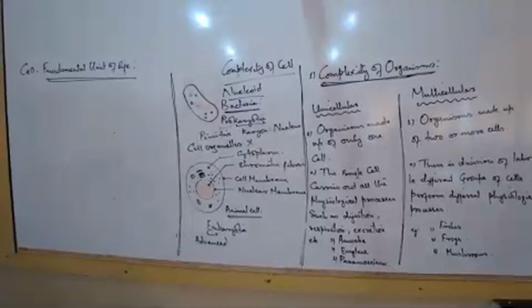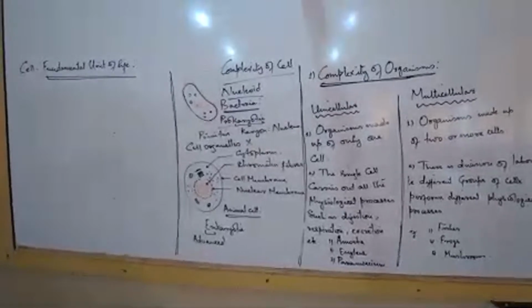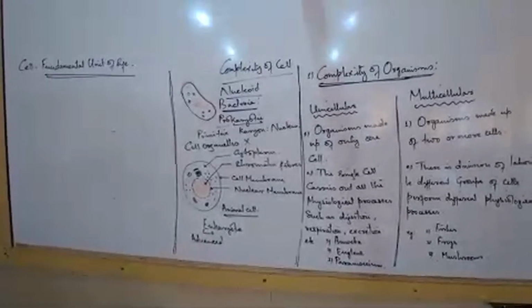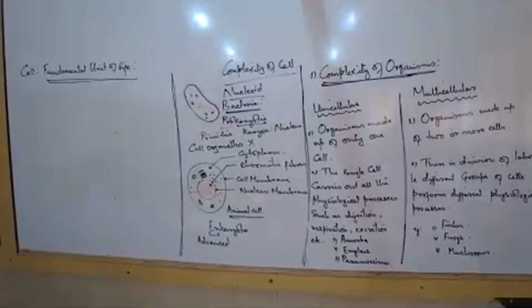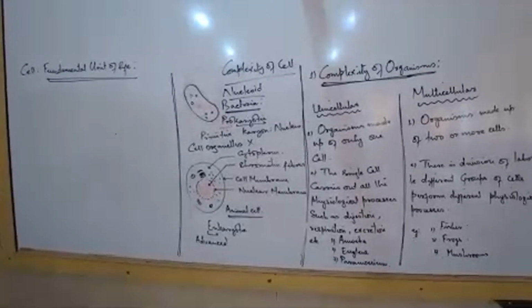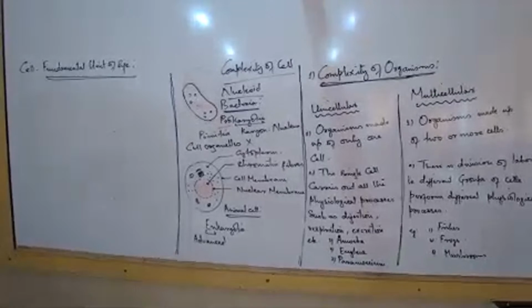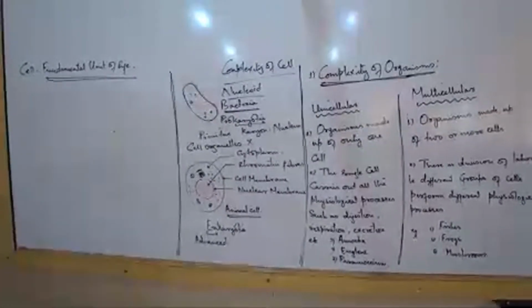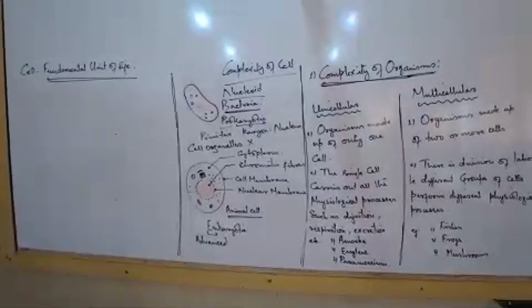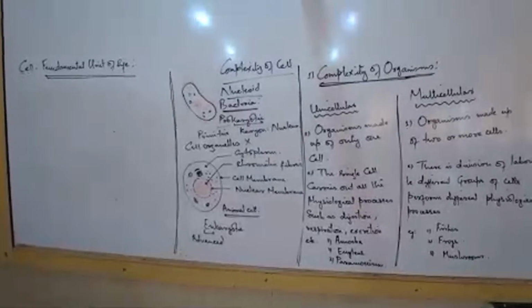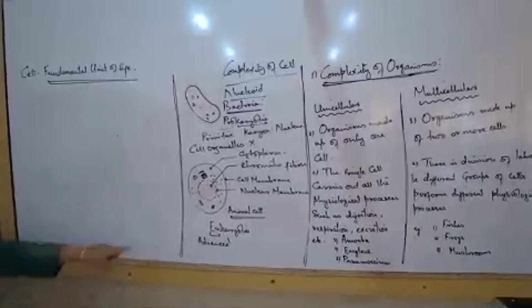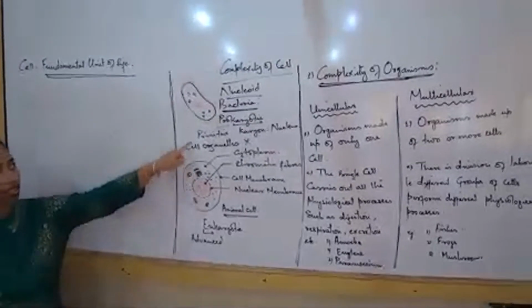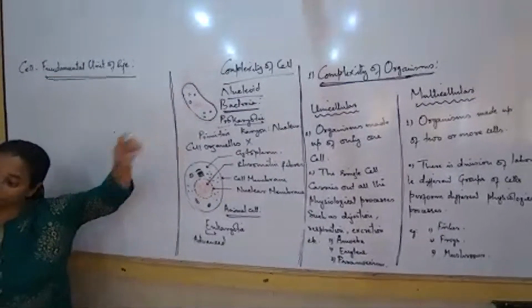Cell organelles: membrane-bound cell organelles like mitochondria and plastids are absent in prokaryotes. Very good. Other side: these cells have a single chromosome. See here, I have drawn so many in the eukaryotic cell. Here I drew only one single chromosome but very long.